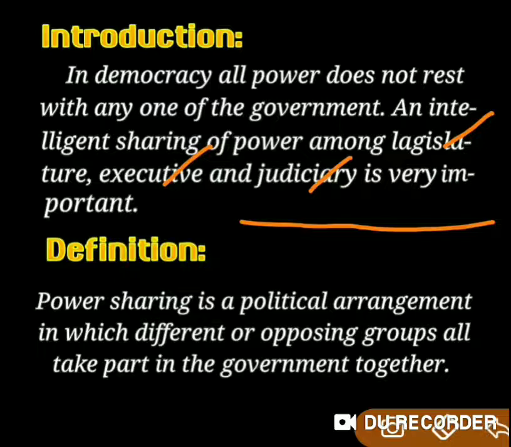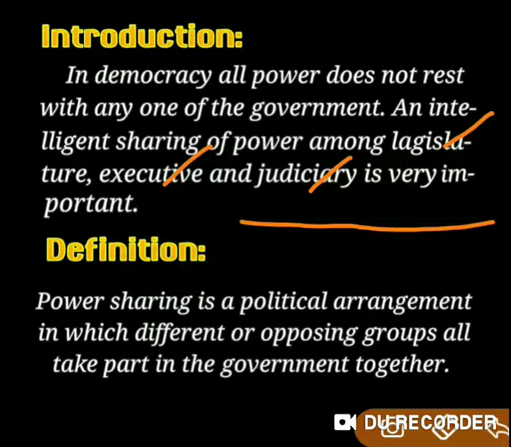And as we have seen last year, the power of the Indian government is also shared among different levels of the government. This is very important because, as you all know, our country is very diverse, in which we can find many communities, castes, creeds, languages and religions. So altogether, we can say there is a lot of social diversity in the country.